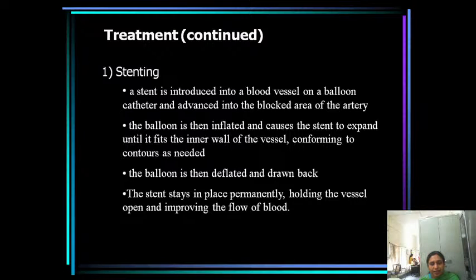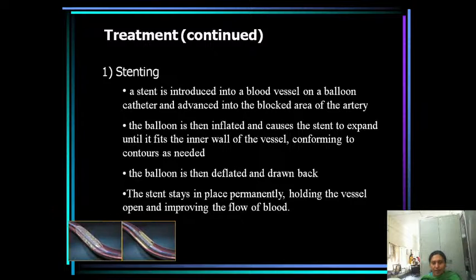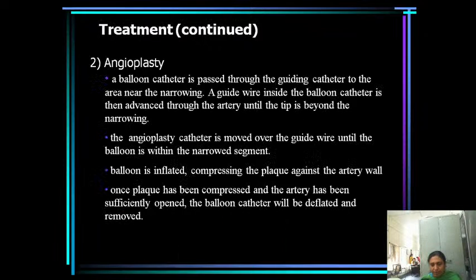Okay, so here a stent will be introduced, and once it goes through the artery, it will be inflated, and that stent will fit into that area, which prevents further deposition of fat and prevents ischemia. And the balloon is then deflated and drawn back. The stent stays in place permanently, holding the vessel open and improving the blood flow. Wherever we introduce the stent, it will stay permanently and prevent further clotting of the blood. Okay, next is angioplasty, another treatment for atherosclerosis.